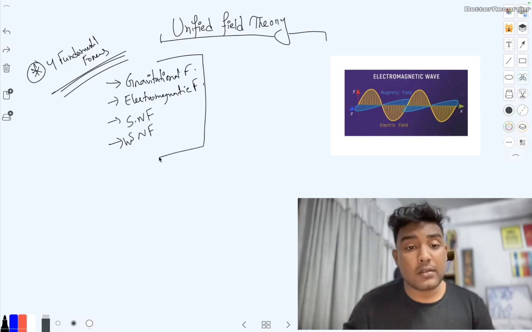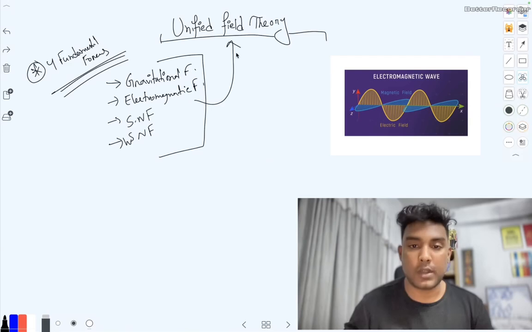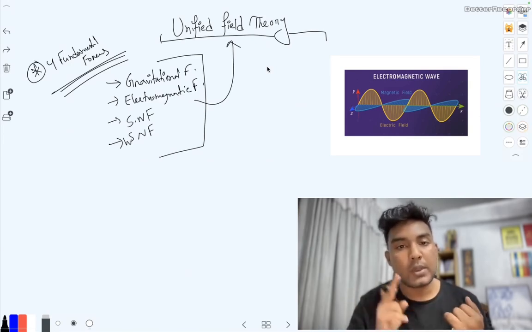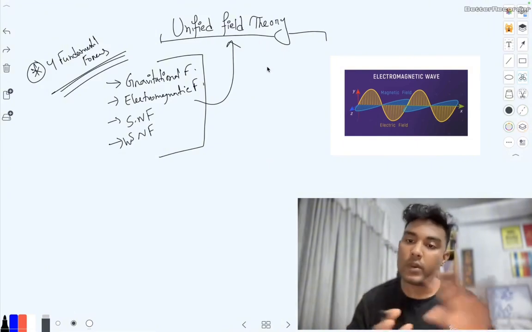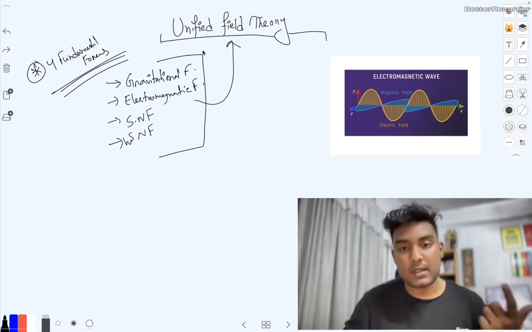By combining these four forces, we are going to get this unified field theory. It's also called the theory of everything. Each and every aspect of this universe will be described by this theory. If we are able to establish this theory, it will tell everything to us. So how are we going to find this unified field theory?